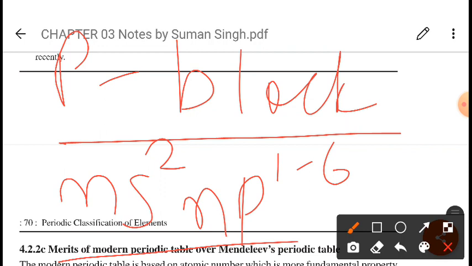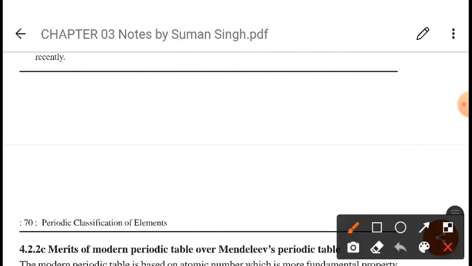When we go down the group, the metallic nature will increase. After that, D block elements. Why is it called D block? Because the last electron enters the D orbital.